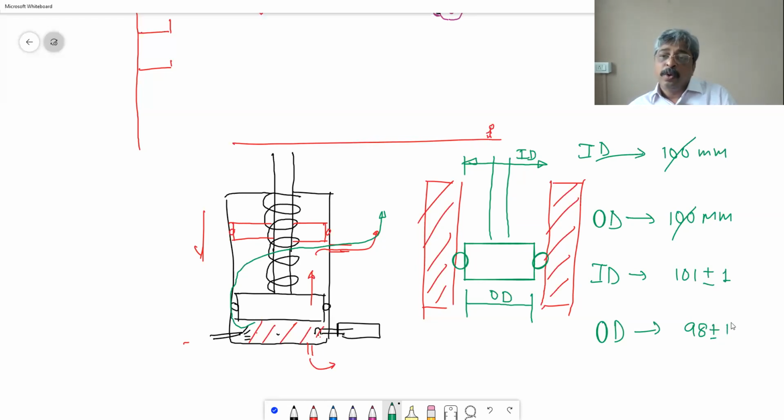Now, suppose you order 1000 cylinders and 1000 pistons. Then everyone is not going to be 101 as far as cylinder is concerned. Everyone is not going to be 98 as far as piston is concerned. All the cylinders put together will be between 100 to 102.